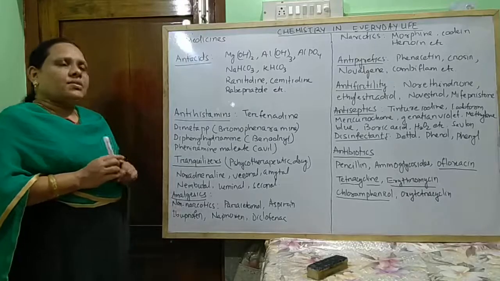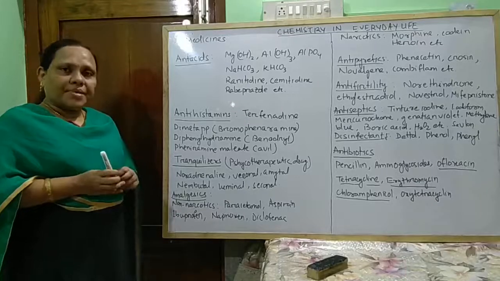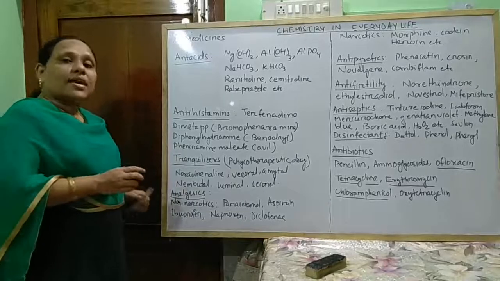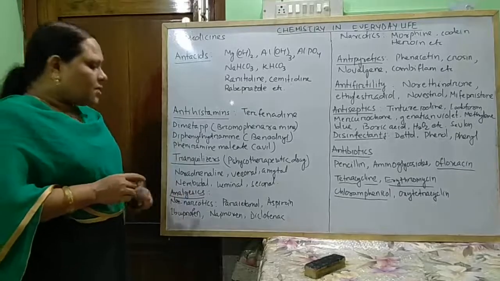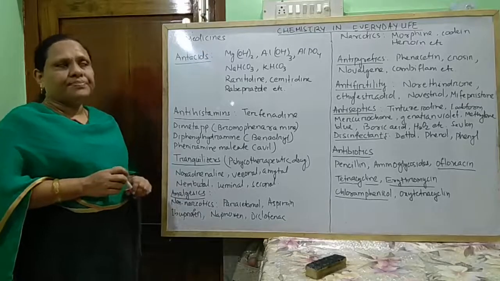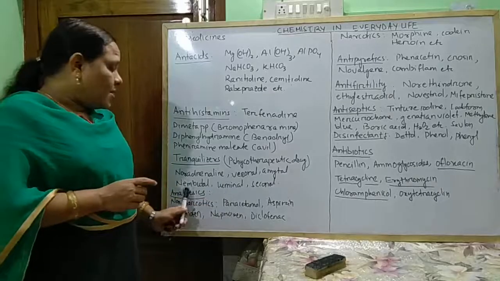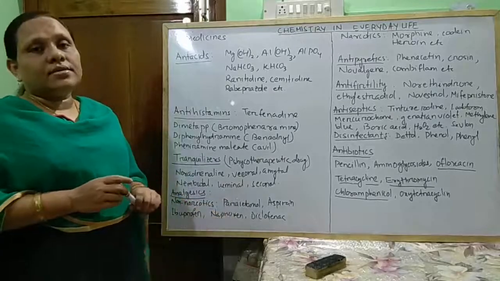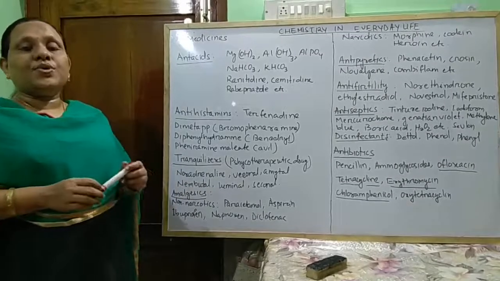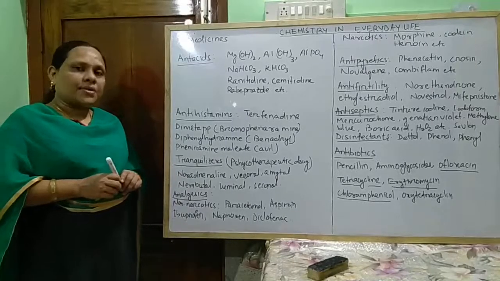The drugs which give relief from pain are known as analgesics, without affecting the central nervous system. These analgesics are of two types: non-narcotic drugs and narcotic drugs.